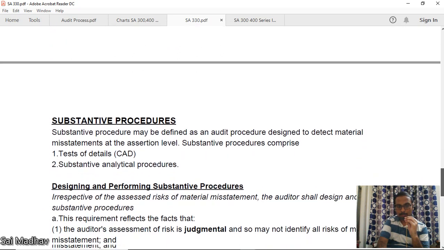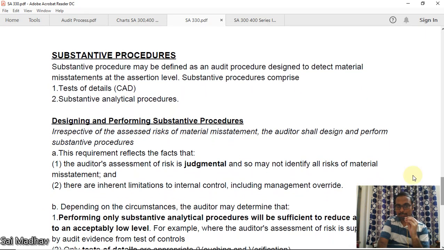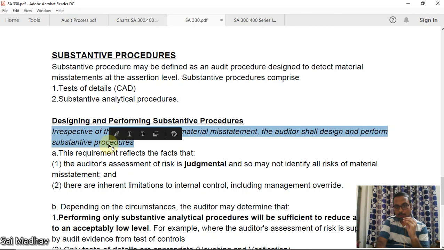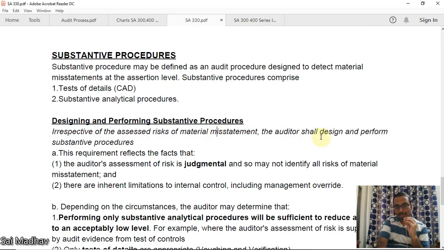Okay. Now, what are substantive procedures? It is of two types: test of details and analytical review procedures. It is now also known as substantive analytical procedures. Now, designing and performing substantive procedures. This is a very important line. Irrespective of assessed risk of material misstatement, the auditor shall design and perform substantive procedures. Okay, irrespective of that, substantive procedures are compulsory. Okay, there is no chance of escaping this.